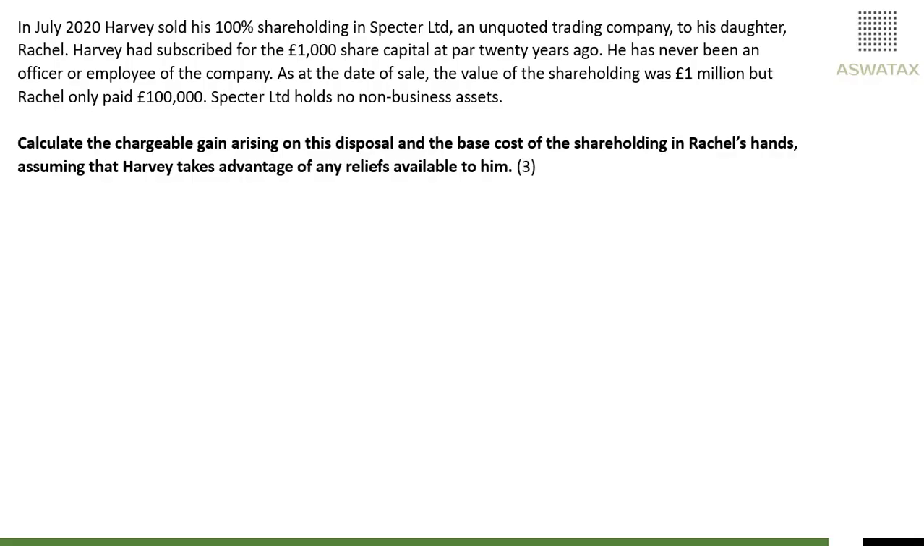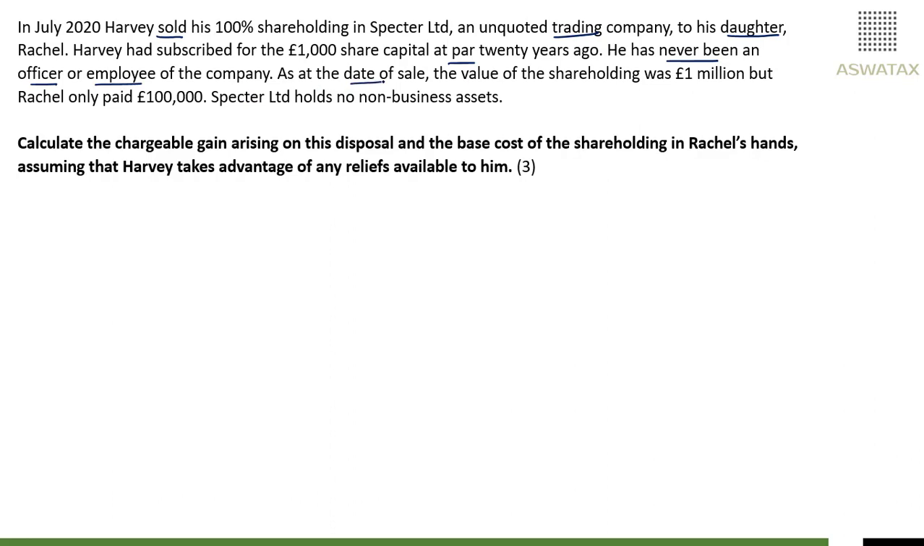In July 2020, Harvey sold his 100% shareholding in Spectre Limited, so we have a disposal, an unquoted trading company, to his daughter, Rachel. Harvey had subscribed for the 1,000 share capital at par, meaning at face value, which is the 1,000, 20 years ago. He has never been an officer or employee of the company. That's important to understand. I'll tell you why shortly.